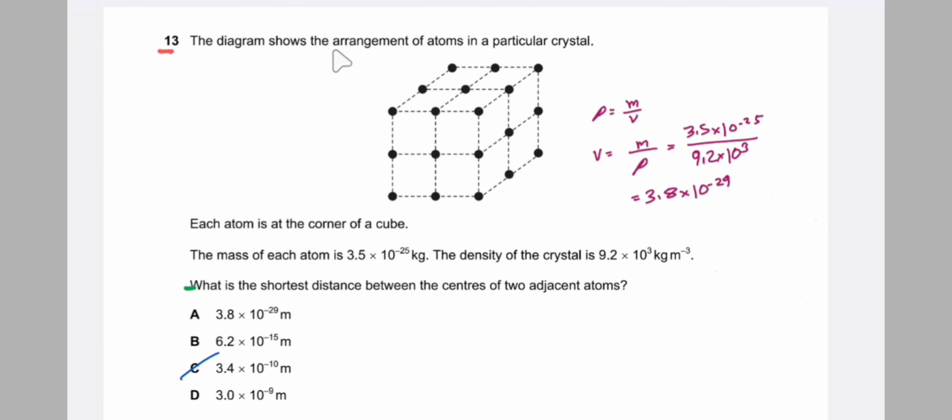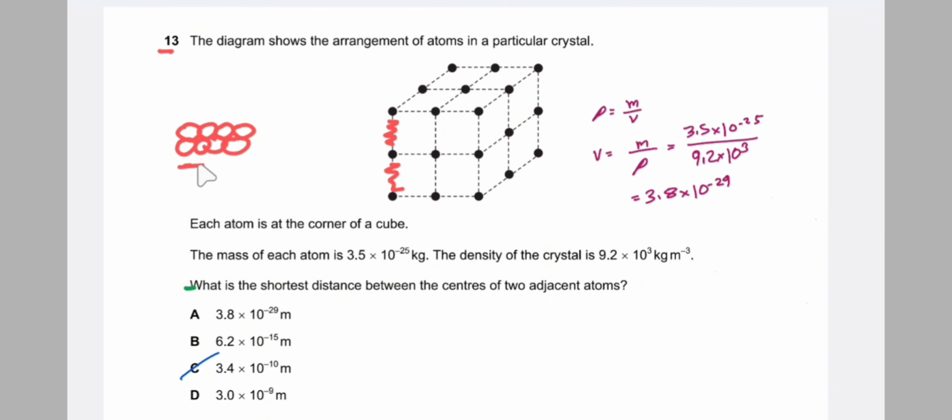Number 13. The diagram shows the arrangement of atoms in a particular crystal. Each atom is at the corner of the cube. The mass of each atom is given and the density of the crystal is given. What is the shortest distance between the centers of two adjacent atoms? First of all, this diagram is the extended diagram, that means the bonds are extended. But in reality, the atoms are close together like this.